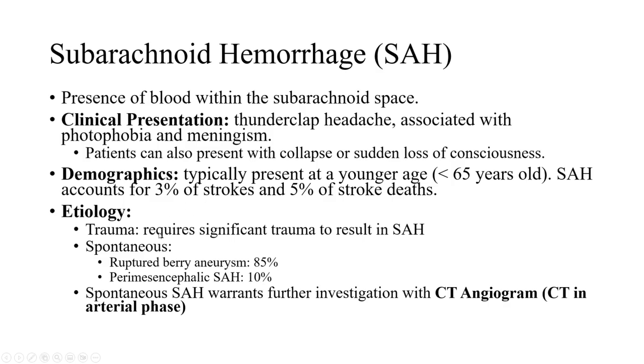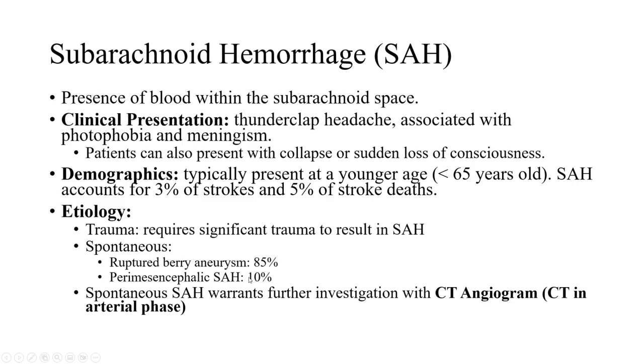In terms of etiology, trauma usually requires significant trauma to result in subarachnoid hemorrhage. These can include high-velocity motor vehicle accidents, for example. You can also get spontaneous subarachnoid hemorrhage. In most cases, these are due to ruptured berry or arterial aneurysms, in up to 85 to 90% of cases.